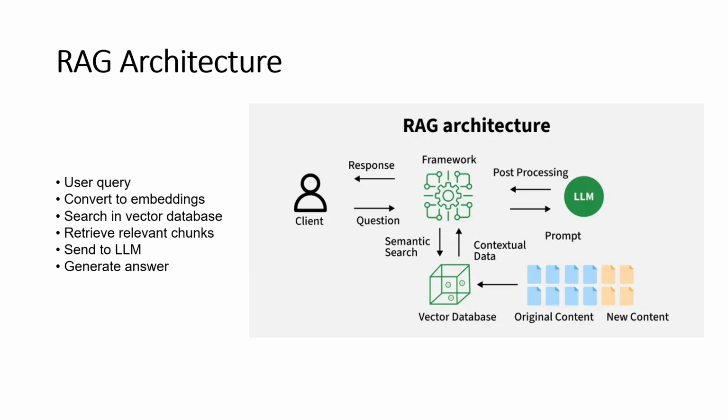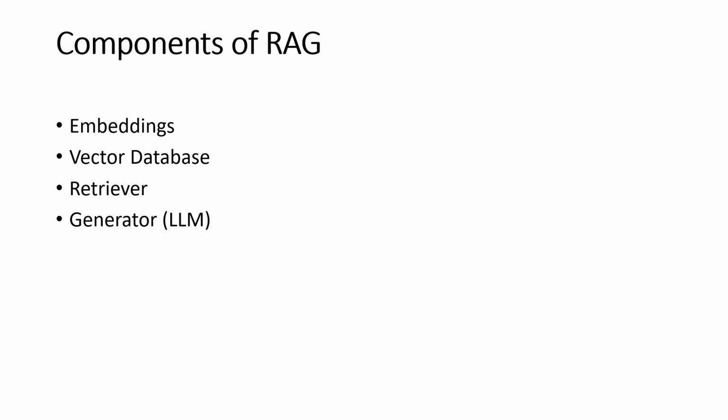And now let's see the total components of RAG, and it is one of the important things. First is embeddings. Embeddings convert text into meaning based numbers. So for example, car and automobile are similar, but car and banana are different. AI understands meaning, not just words. This is embeddings. Now vector database, a smart search system based on meaning, not keyword matching. So here it's completely meaning matching, which the vector database does. And retriever, the helper that finds the most relevant information. It filters noise and brings only useful data.